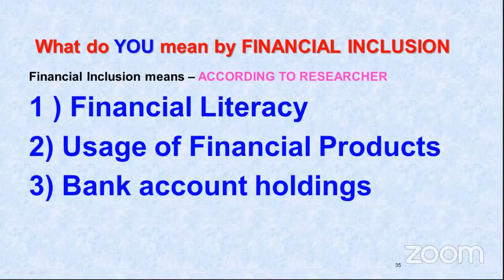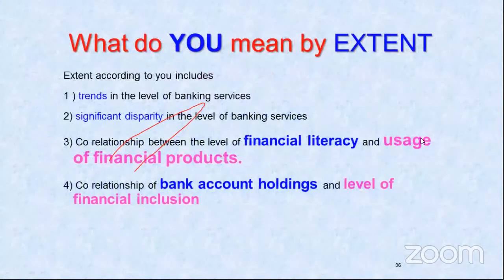After doing review of literature, I got 10 parameters. In that I selected these: financial literacy, usage of financial products, and bank account holdings. So these are the 3 which I have selected. Then I will explain what is meant by extent.